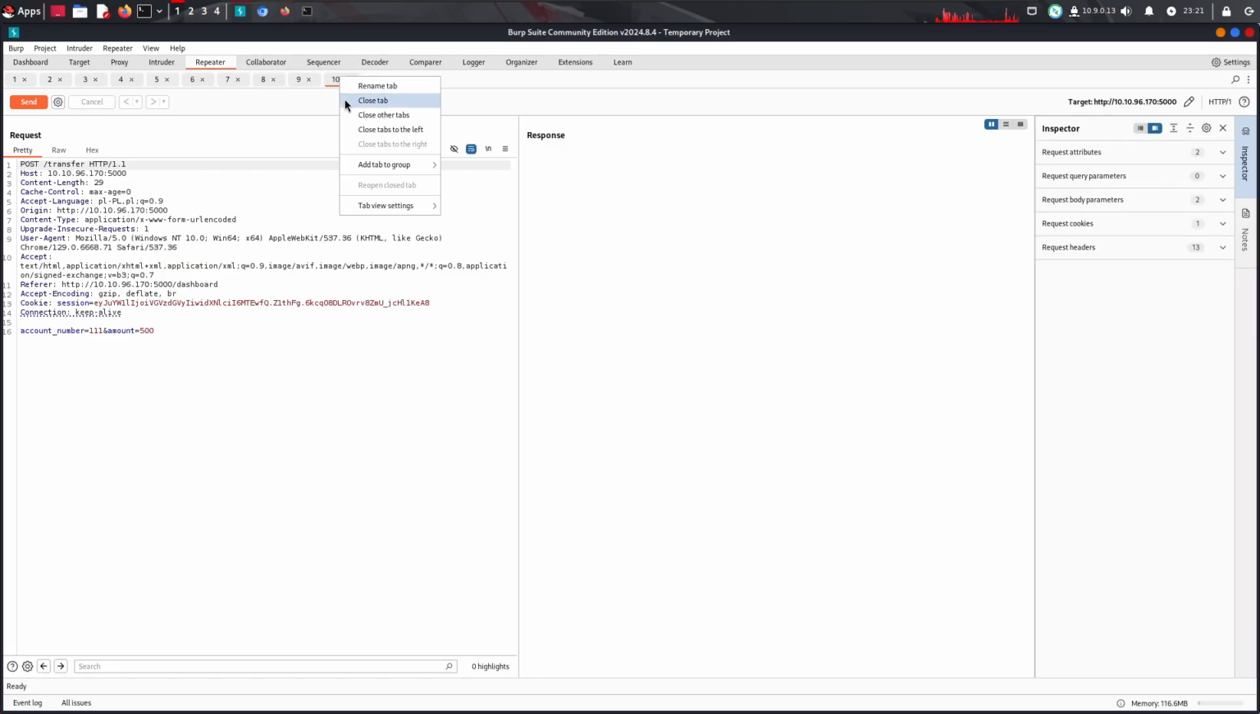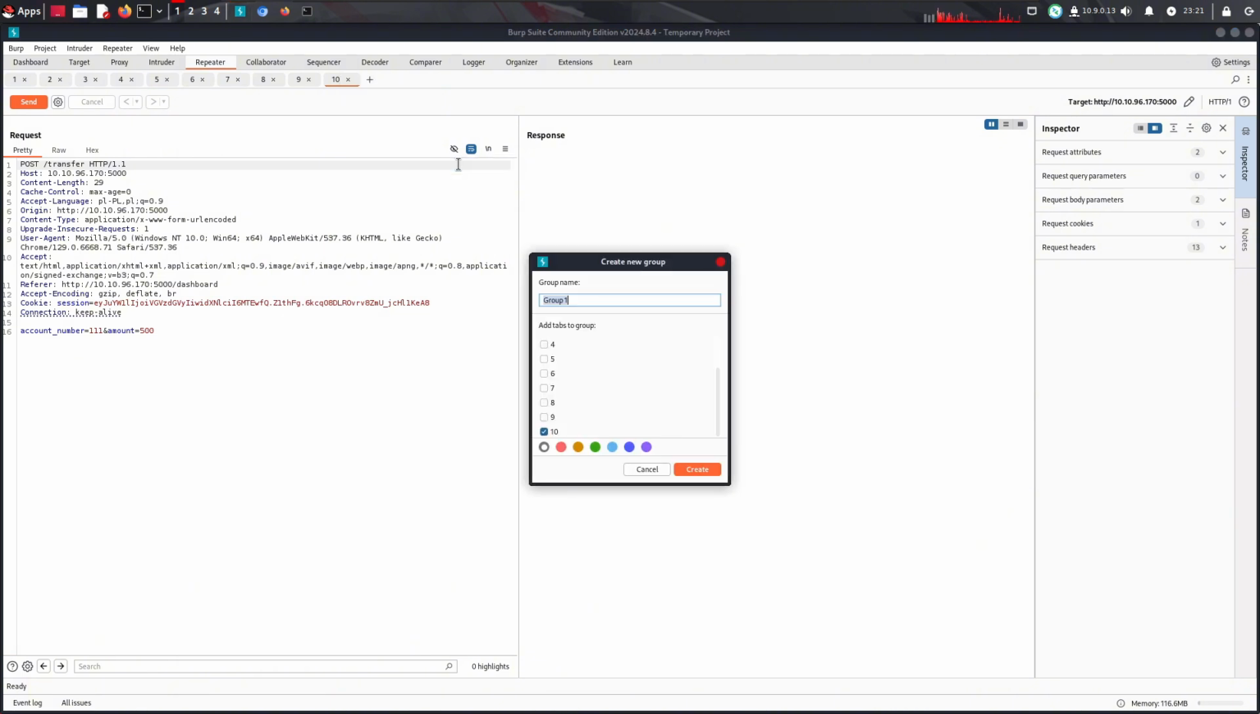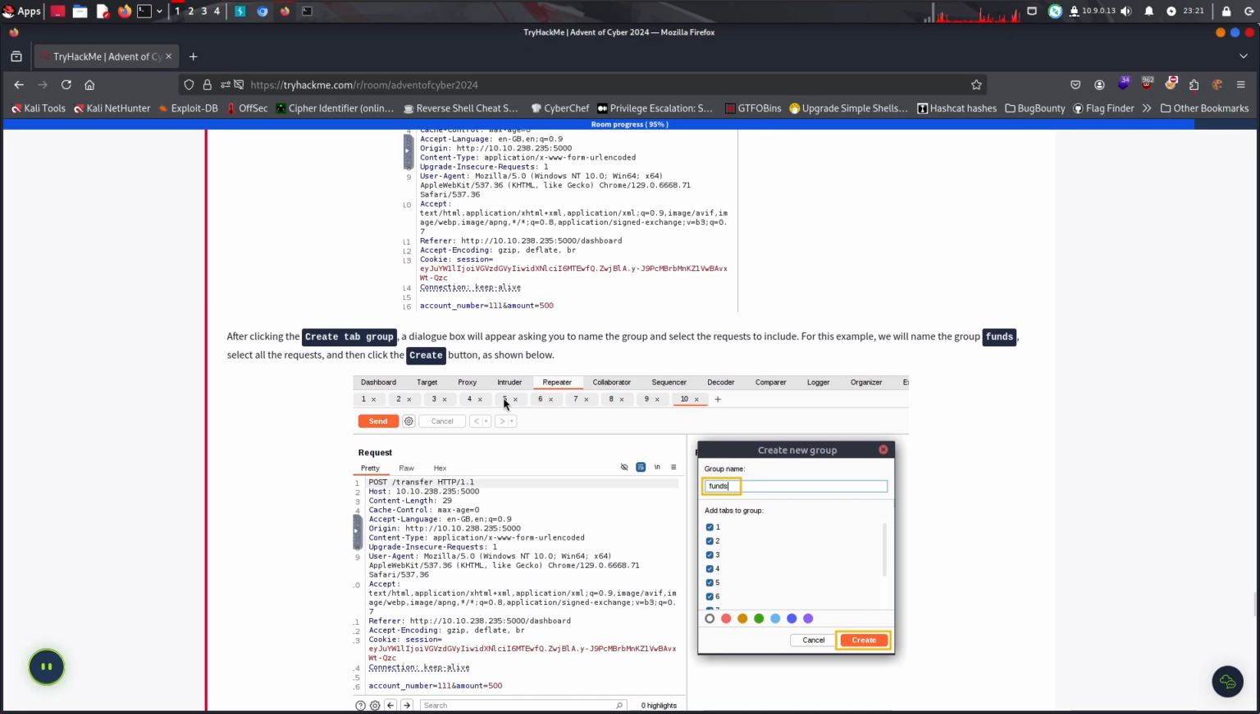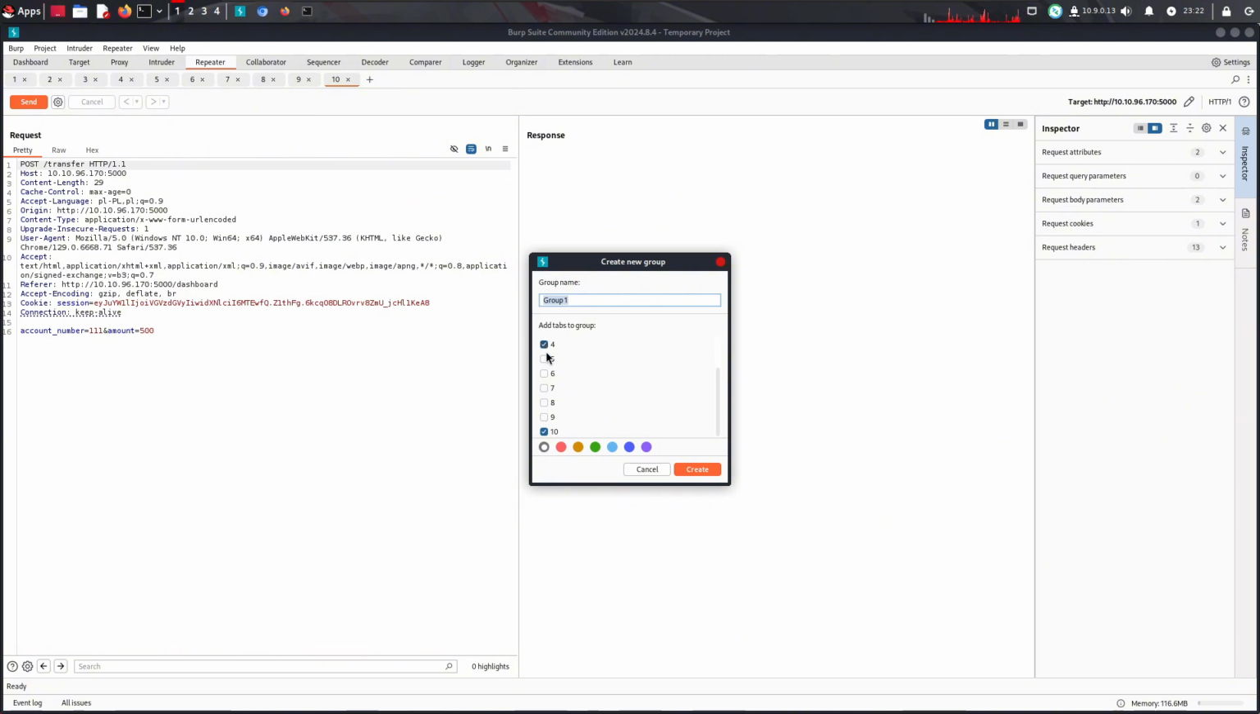Alright. Create tab group. After clicking create tab group, a dialog box will appear asking you to name the group and select the requests to include. For this example, we will give the group a name and click the create option below. So first we need absolutely every single one. Let's go, and maybe we give it a nice color. Create.